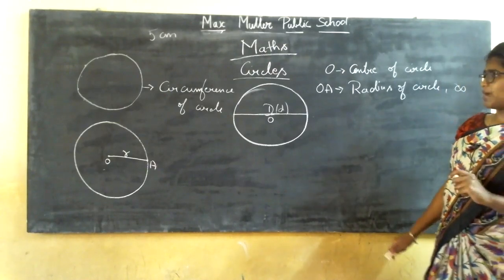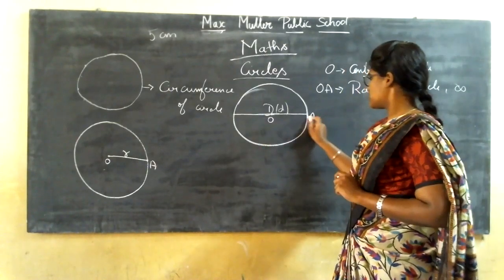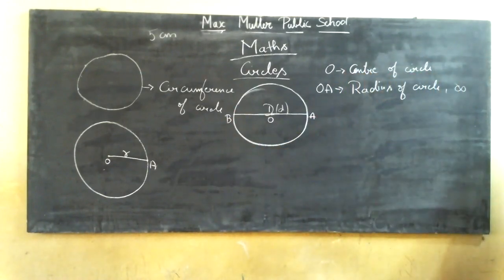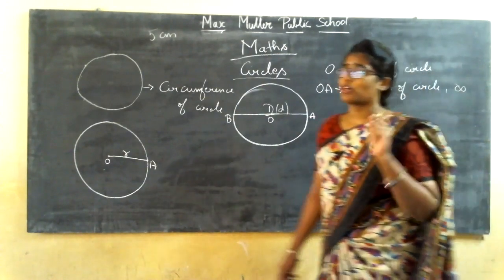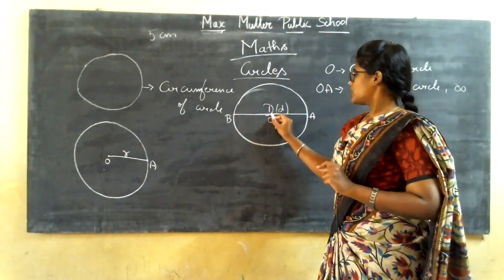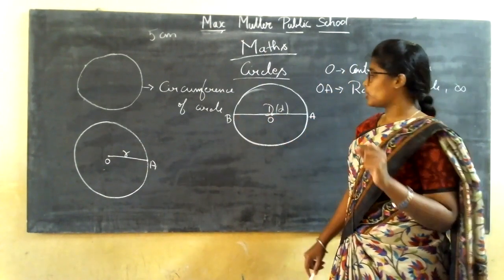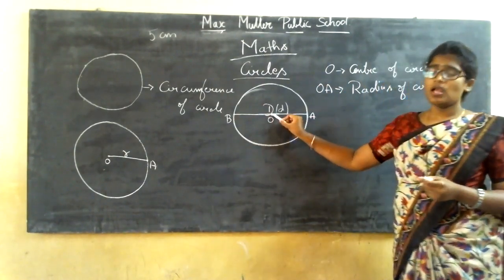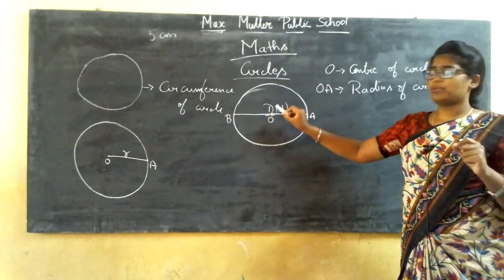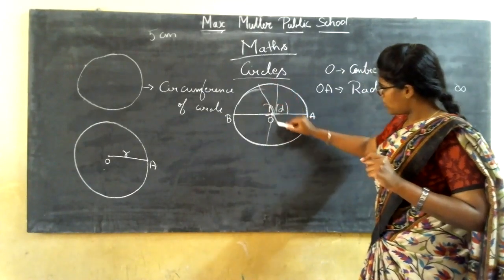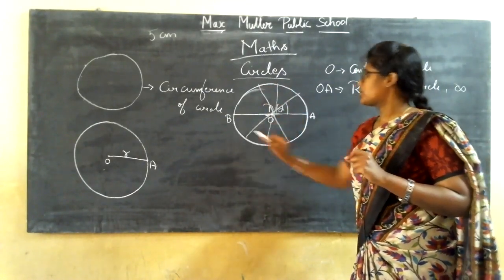Now, let me name this A and let me name this B. How many diameters can you draw? Now, draw on the circle. You can draw n number of diameters, but what is the condition to draw a diameter? It should pass through the center of curvature. Point O is also called the center of the circle and the center of curvature. So, it should pass through this point O. For example, you can draw it in this way, in this way, in this way.